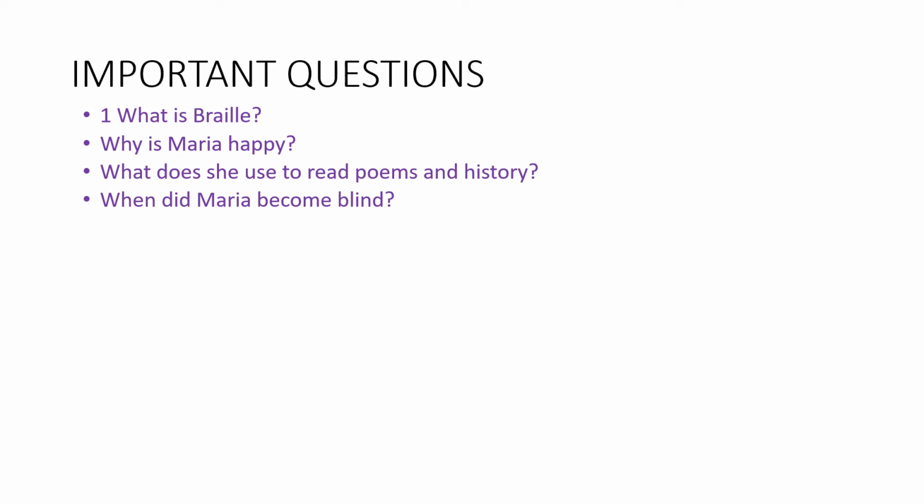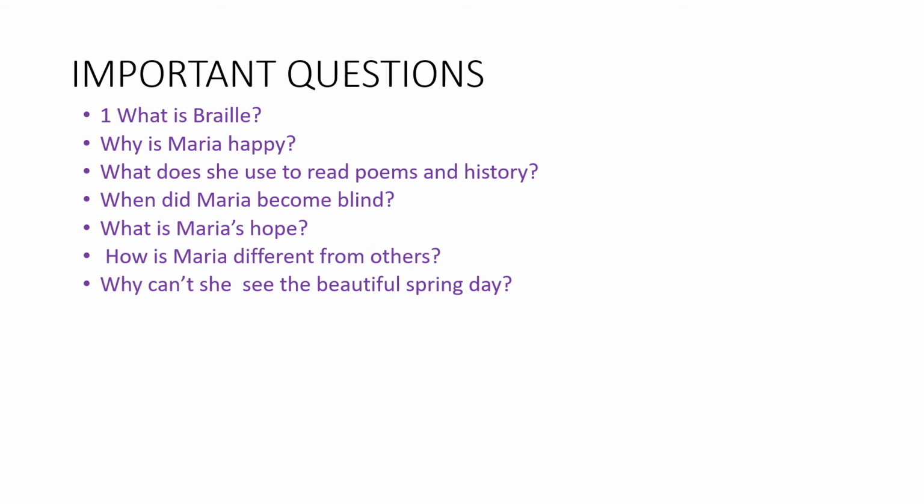When did Maria become blind? So Maria became blind when she was born. What is Maria's hope? Maria hopes to go to university one day. Or you can say Maria's hope is that she wants to go to university. How is Maria different from others? Maria is different from others because she is blind. Why can't she see the beautiful spring day? She can't see the beautiful spring day because she is blind.